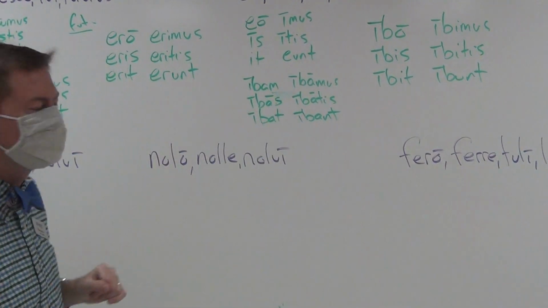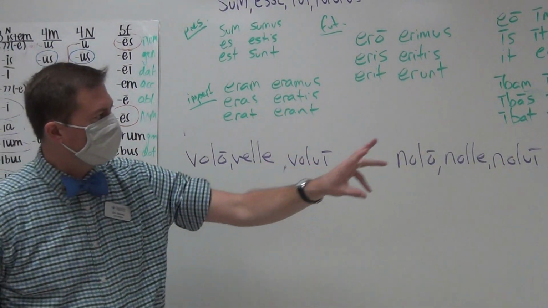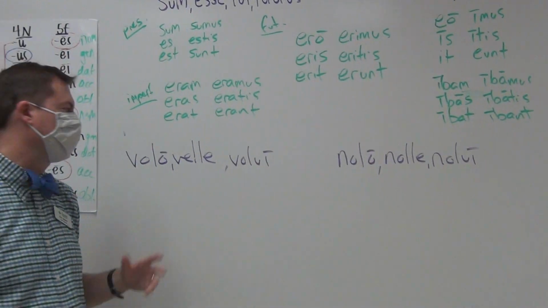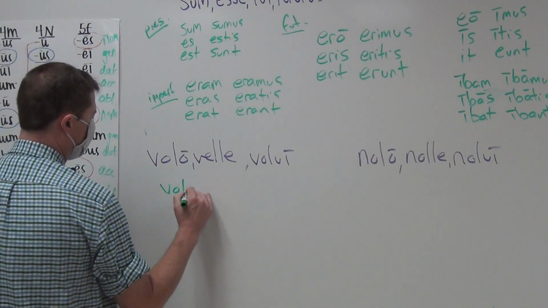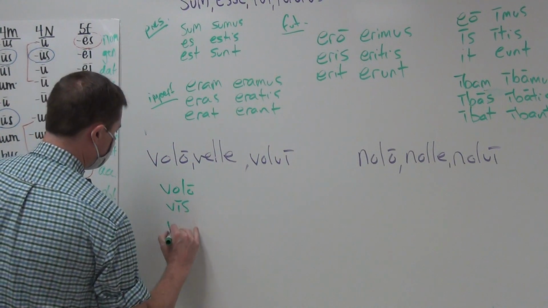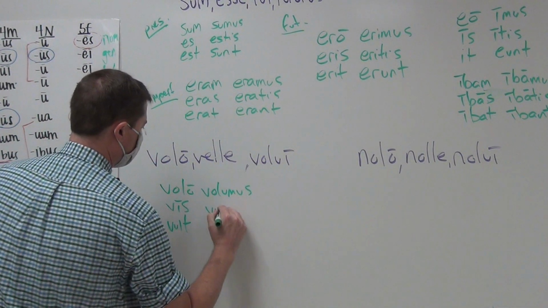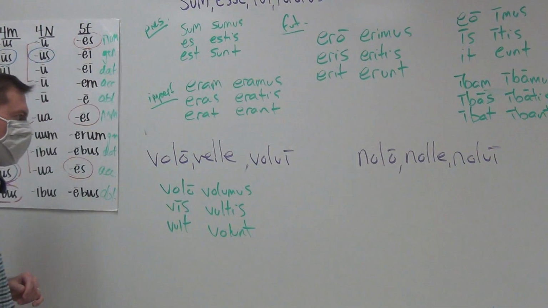Now, let's talk about volo, nolo, and fero. For the present tense, it's just as simple as what you had before. You have to memorize it. It would be volo, vis, vult, volumus, vultis, volunt. You just got to memorize it.